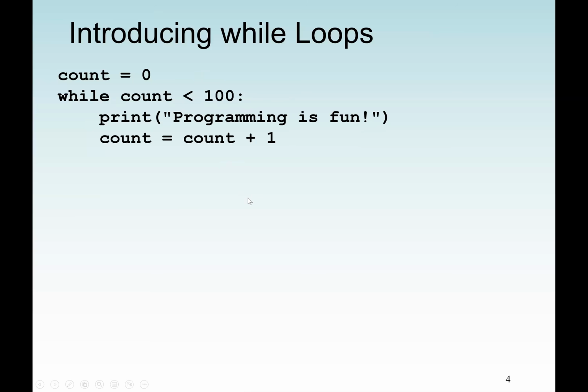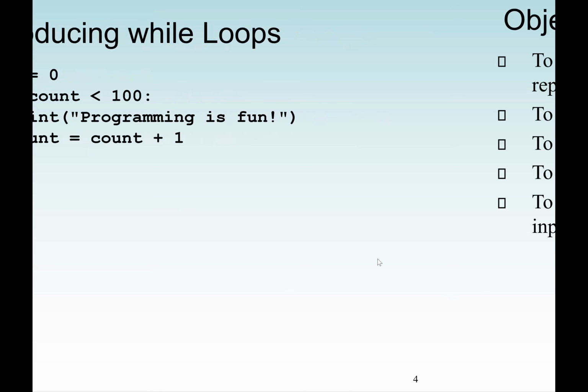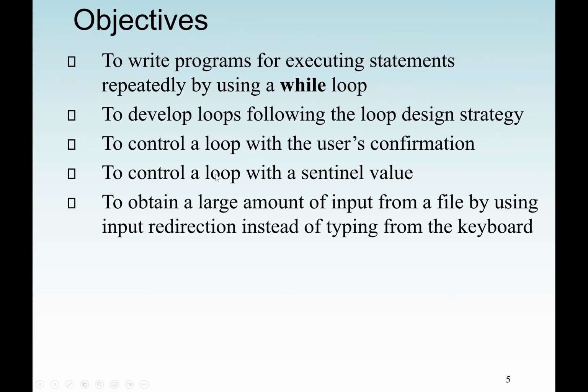The reason we use the Sentinel value is that we don't know how many times the loop will execute. So the first time, if I say while count not equal to 50, and I enter 50 for the first time, that means the loop will not execute at all. It will terminate the first time. That's why, again, we will see an example. So that's one of our objectives, how to control a loop with a Sentinel value. Then we're also going to see a few programming examples.